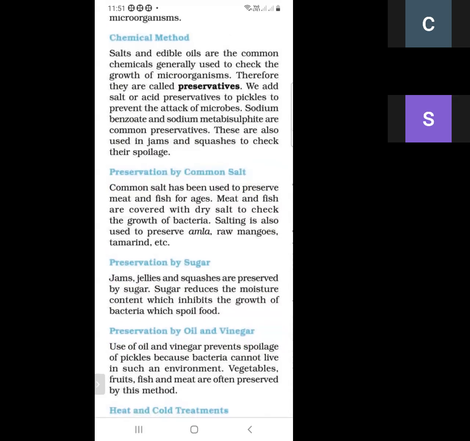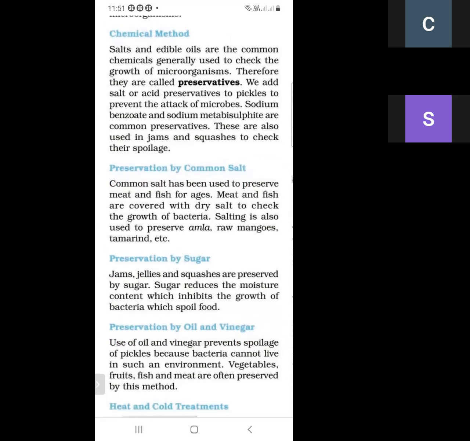These are the common preservatives, and these are added in pickles so that they can be preserved from the attack of microorganisms. There are also some common preservatives, such as sodium benzoate and sodium metabisulfite. They are used in jams and squashes to check their spoilage.